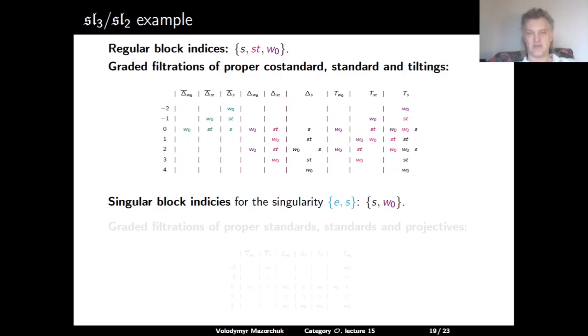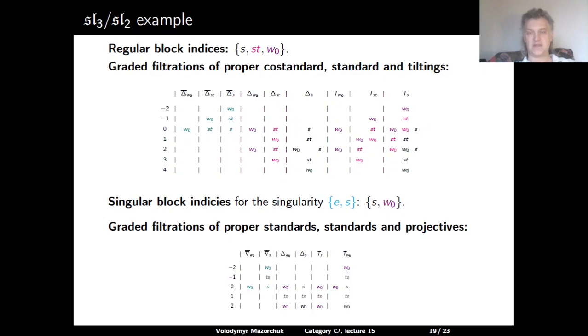We have a similar picture in the singular block with the singularity given by the same parabolic subgroup as the S-subcategory parabolic subgroup. So we have two weights, S and W0. And here are the graded filtrations of proper standard, standard, and projective modules. Again, the antidominant proper standard is simple. The next proper standard has two subquotients, W0 on top, S in the socle.